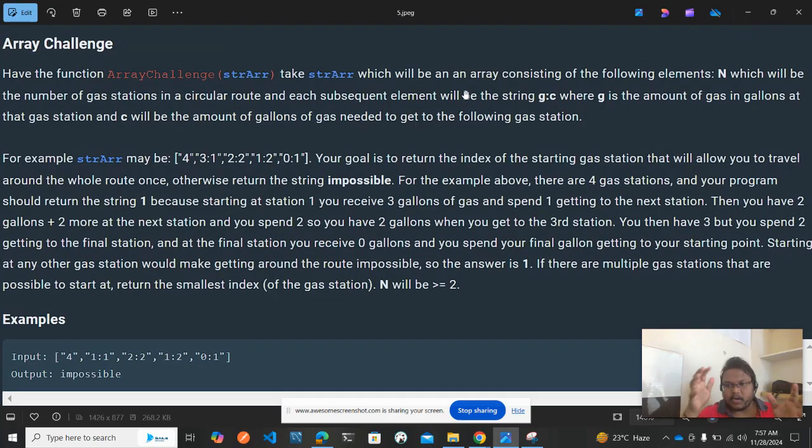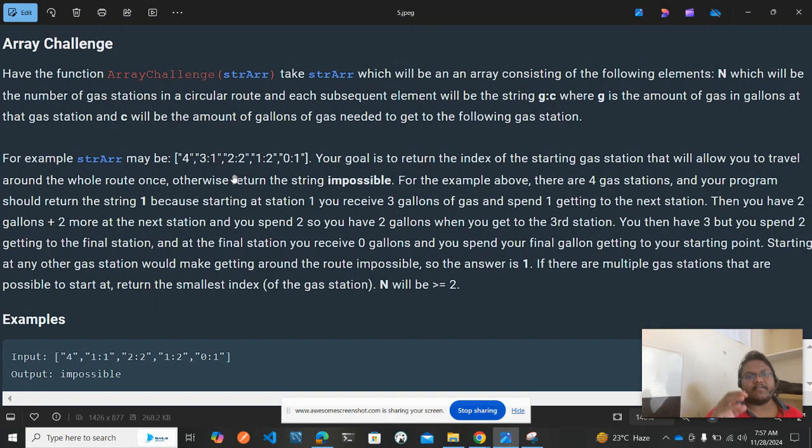Okay, you have these gallons of gas. In the UK and elsewhere they call it gas, but in India we call it petrol or diesel. You'll have these gallons like big drums, at the gas station, and it is the amount of gallons of gas you need to get to the following gas station. For example, here is the example.